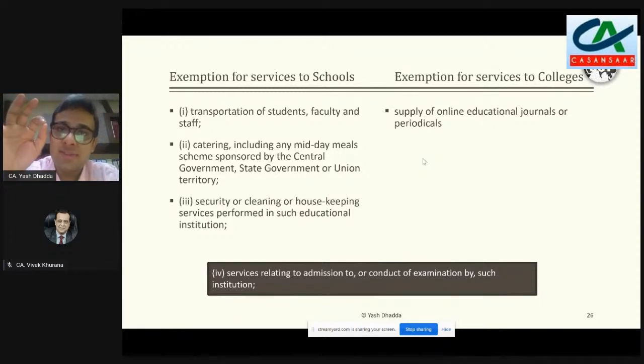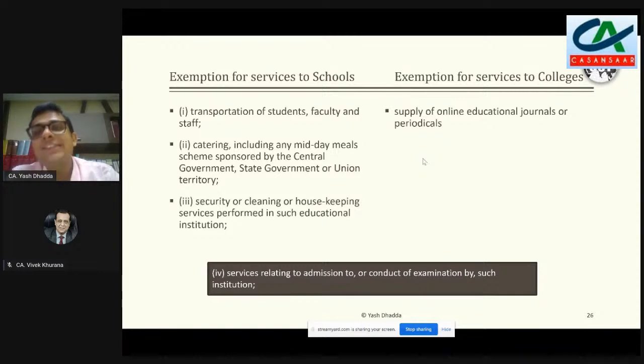So पहला जो है where services have specifically been provided to schools, that is up to higher secondary, that is transportation of students, faculty and staff. तो अगर कोई ऐसी सर्विस दे रहा है जहां पे वो स्टूडेंट फैकल्टी एंड स्टाफ का ट्रांसपोर्टेशन कर रहा है एंड दे आर प्रोवाइडिंग दिस सर्विस टू एन इंस्टीट्यूशन, एजुकेशन इंस्टीट्यूशन, देन दे आर exempted. Or they are providing catering services or a midday meal service, then they are also exempted in this regard. And third is if there is a security or a cleaning or a housekeeping service performed in such education institution, subject to, again I am saying that all these three should be in relation to services provided to schools, then it is exempted.